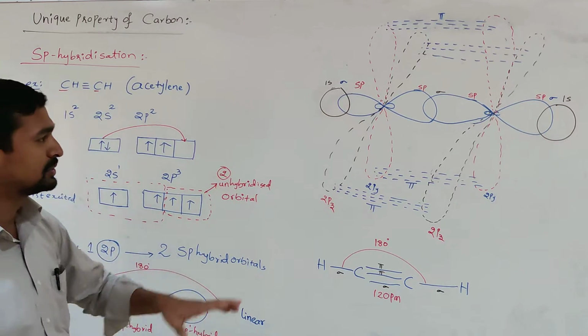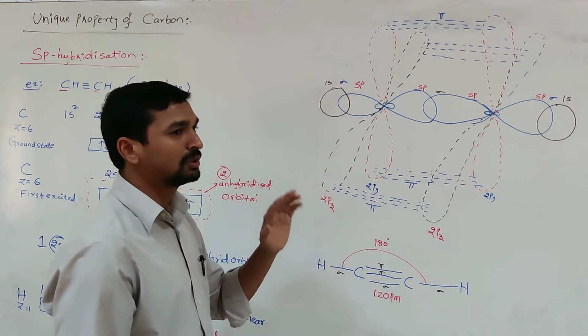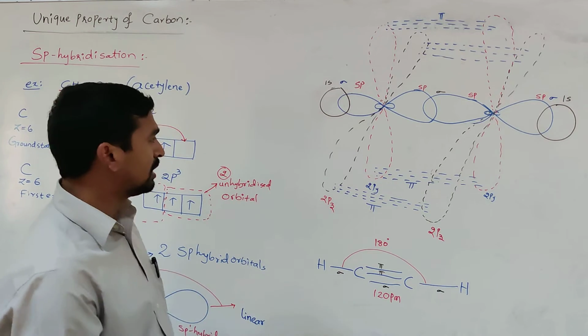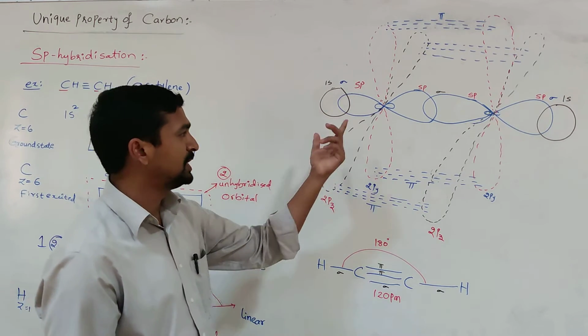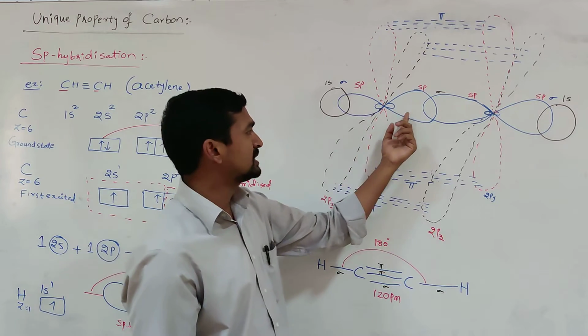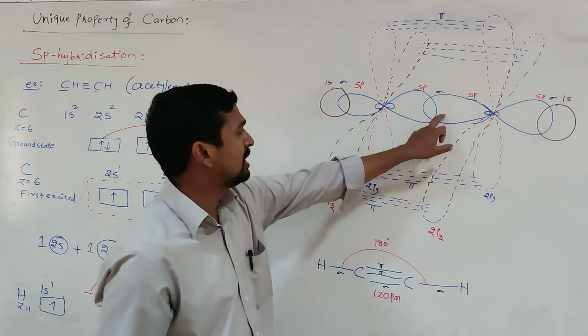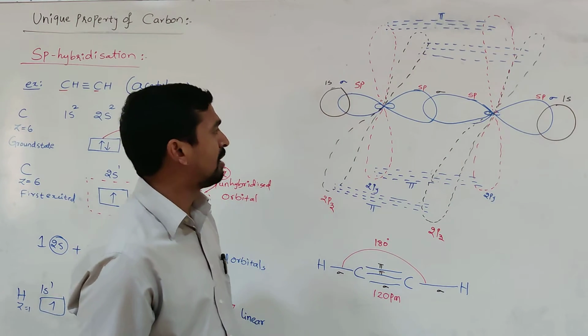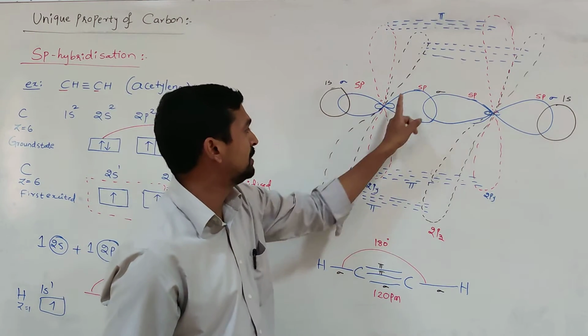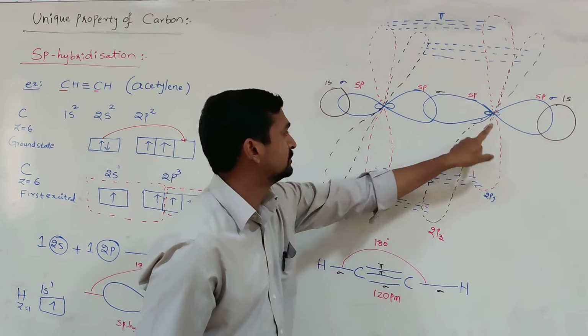Now out of the 2, one is involved in the overlapping. One more is left at each carbon atom. Those sp hybrid orbitals which are left at each carbon atom overlap axially, resulting in the formation of a sigma bond between the 2 carbon atoms.